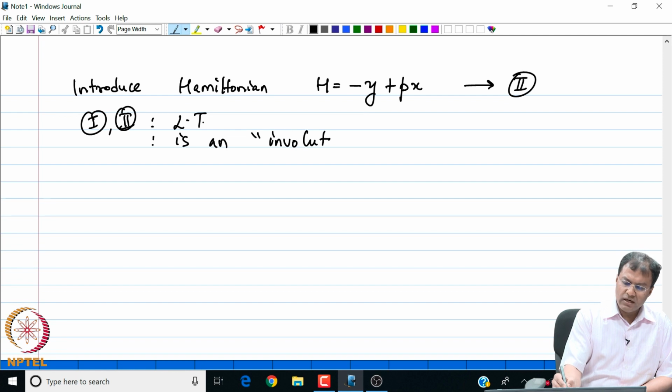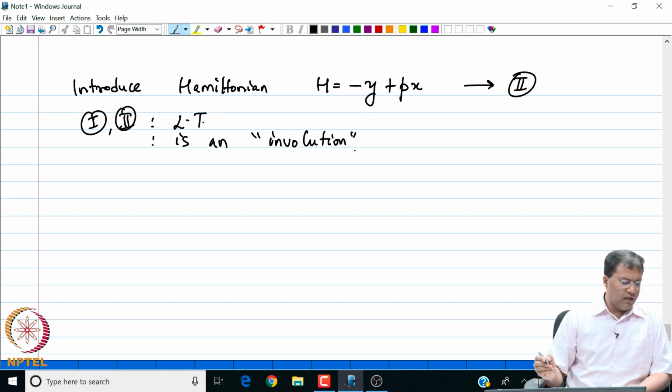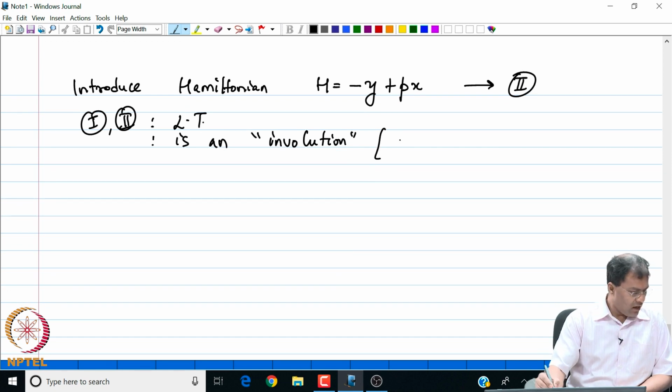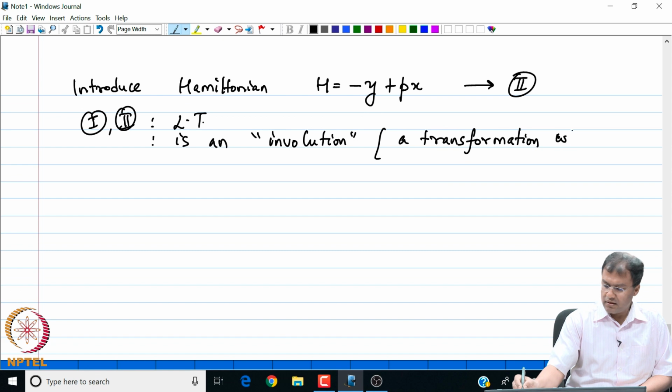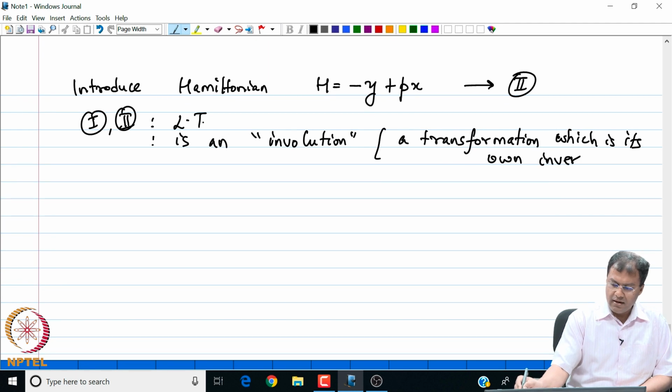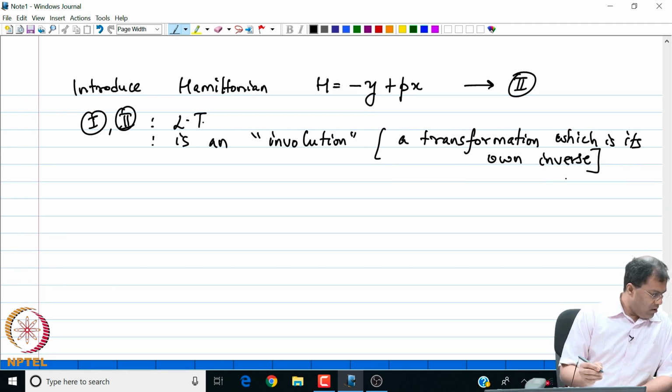What is an involution? An involution is a transformation which is its own inverse, right. So, let us see how. We can check how it is an involution.